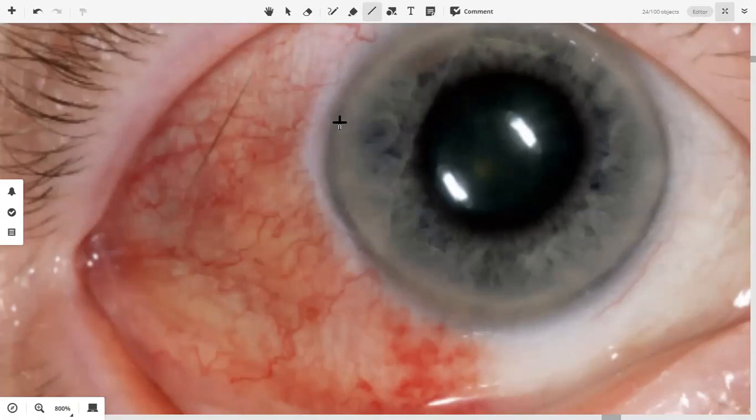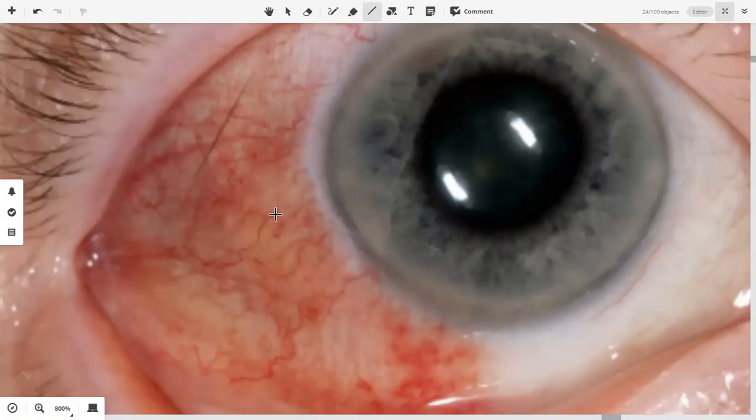So is this circumciliary or diffused? Diffused, because the circumciliary region is clear. Can you see the conjunctival vessels? Yes, you can see them. I can't always zoom in.